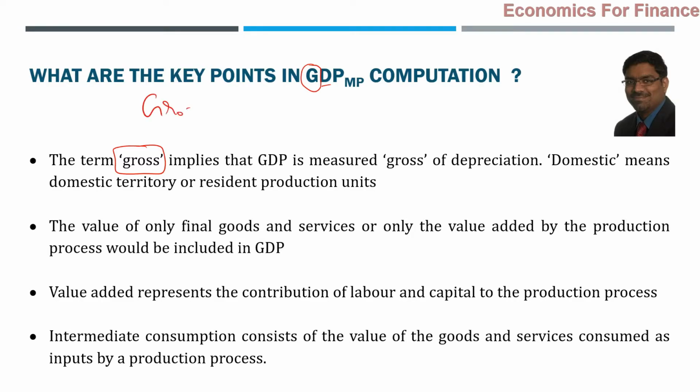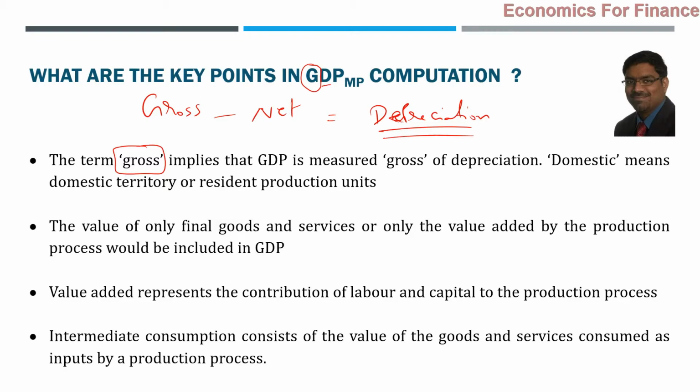That can be understood now. What is the difference between gross and net? That is simply depreciation. Depreciation is the difference between gross and net as far as these expressions are concerned. Here gross will naturally be higher than net, and gross minus depreciation will be net.